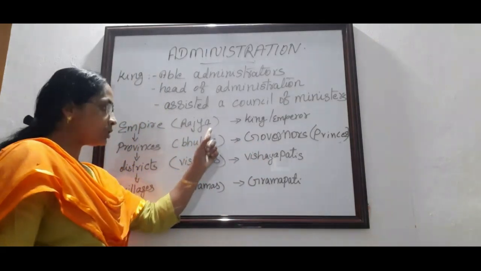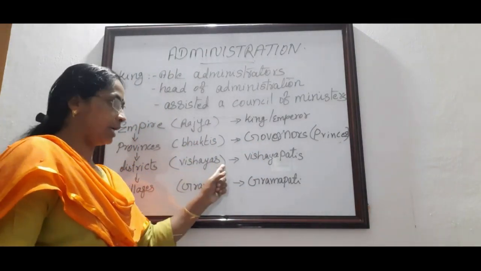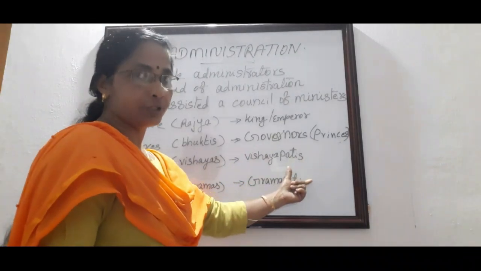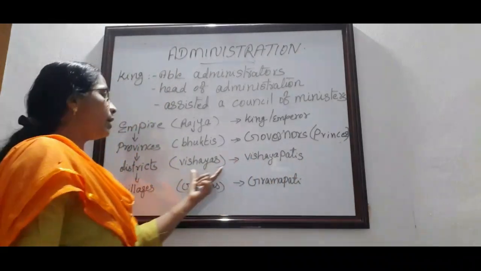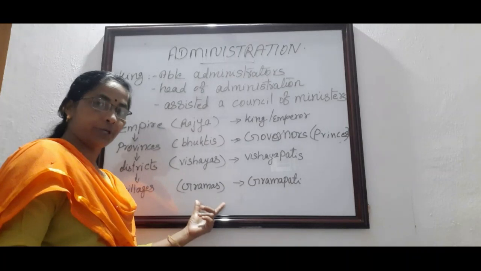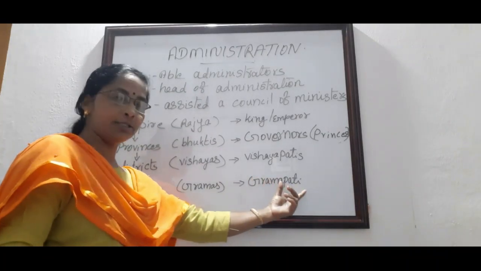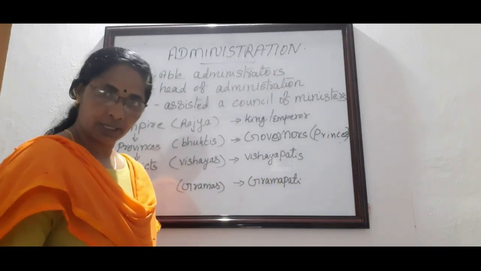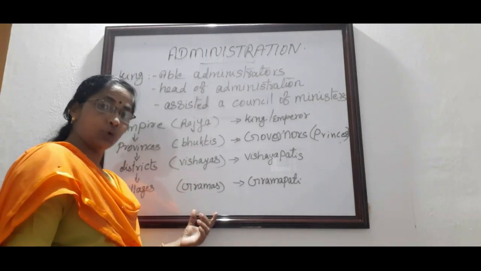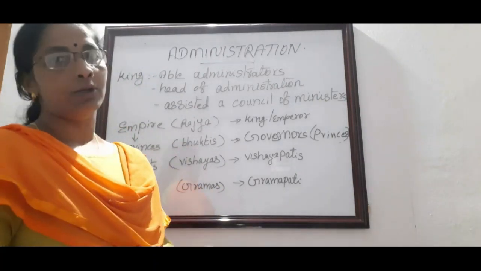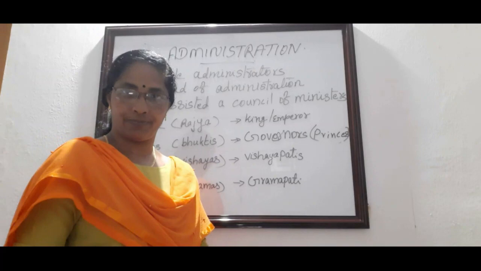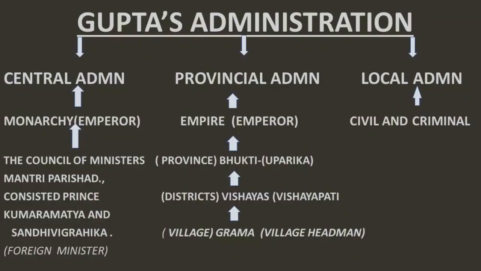The next one, Bhuktis again divided into number of Vishayas. Head of the Vishayas were called Vishayapatis. And again, Vishayas divided into number of Gramas. The head of the Grama known as Gramapati. Is it clear? The Gramas were the smallest unit of administration during the Gupta reign. Is it clear? Now we can learn about how was the Gupta administration.